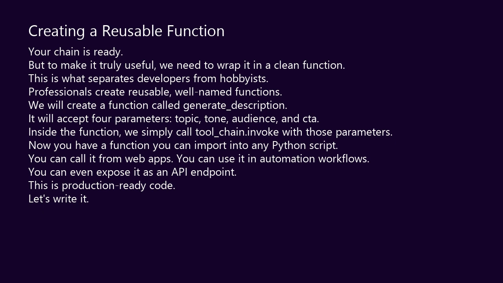Inside the function, we simply call toolchain.invoke with those parameters. Now you have a function you can import into any Python script. You can call it from web apps. You can use it in automation workflows. You can even expose it as an API endpoint. This is production-ready code. Let's write it.